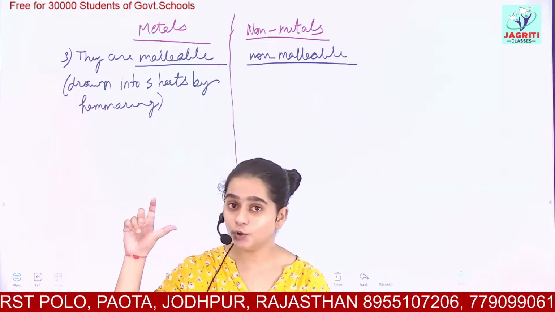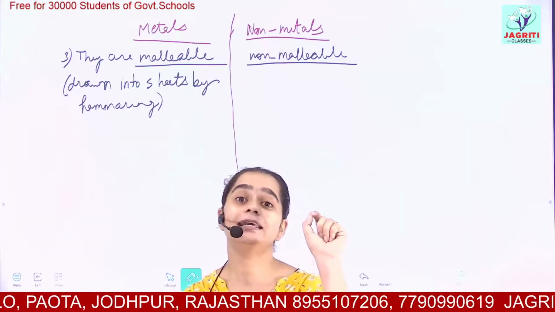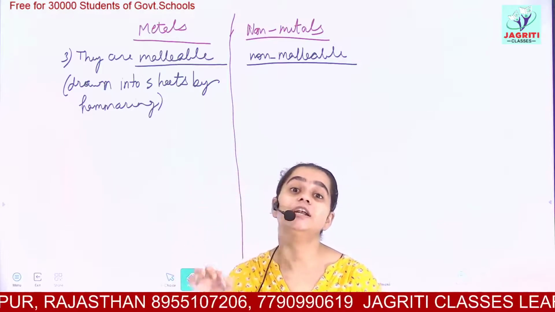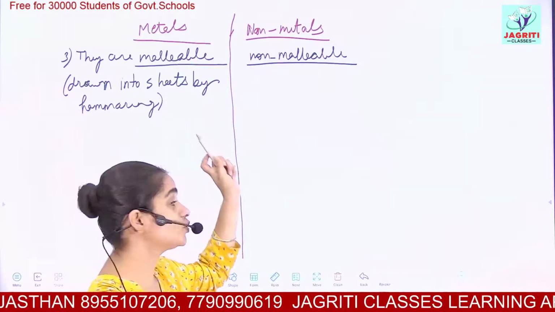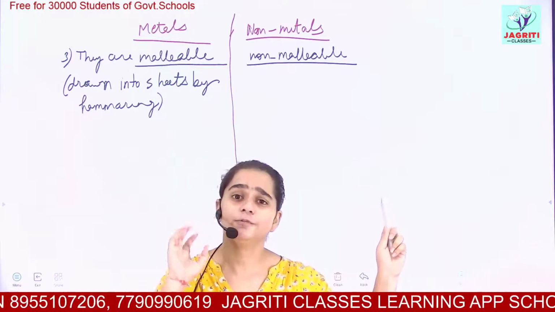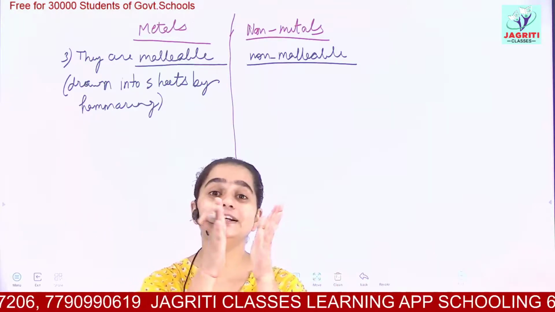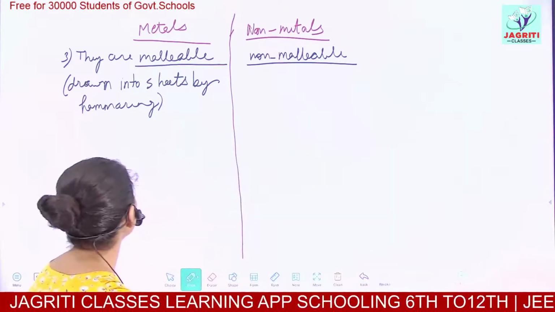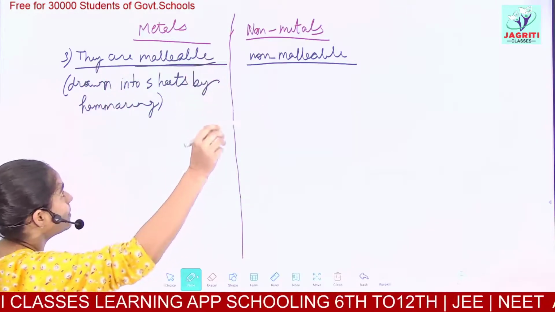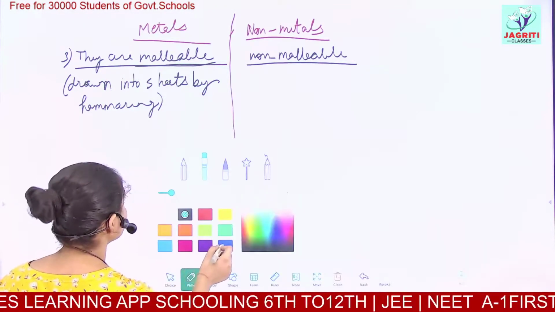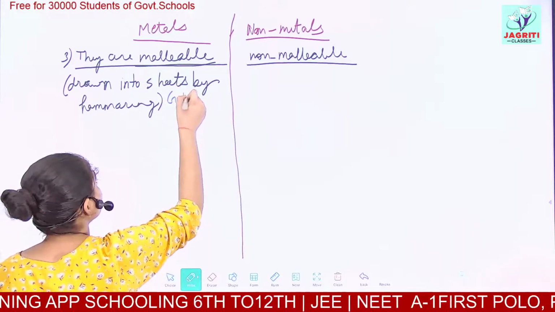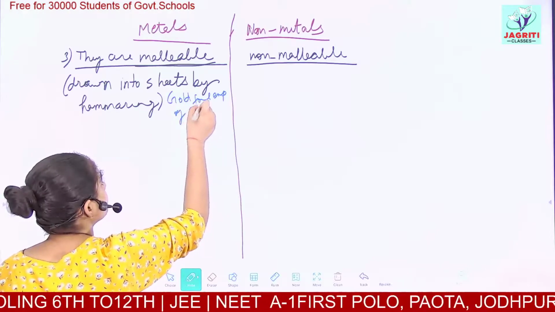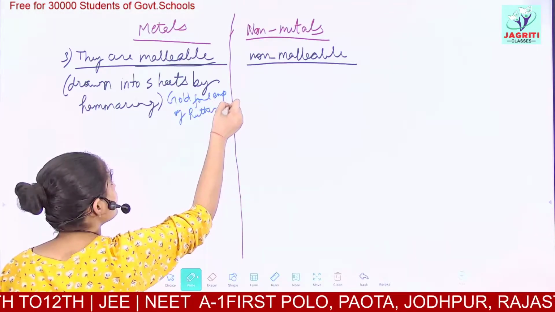What did Rutherford do? He took a gold foil. Why did he choose a gold foil? Because he wanted a really fine or thin sheet of metal. So he chose a gold foil because it can be drawn into a very thin sheet, thinner than a sheet of paper. So these metals are called malleable. For this you should remember the gold foil experiment of Rutherford. If you do not remember, you may consult class 9 books.